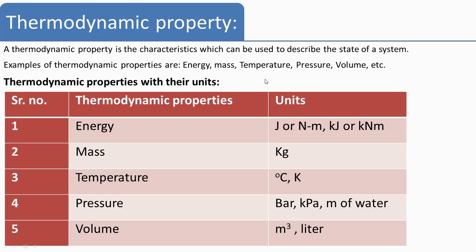Suppose boiling water is there and you put a finger inside it, then the temperature will be sensed by your finger. So that is the temperature of that particular boiling water. What is the temperature? Temperature is very high. So temperature is a characteristic used to describe that particular vessel in which the boiling water is placed. Then what is the volume of that vessel, what is the mass of water present inside the system, and so on. So these are all thermodynamic properties.